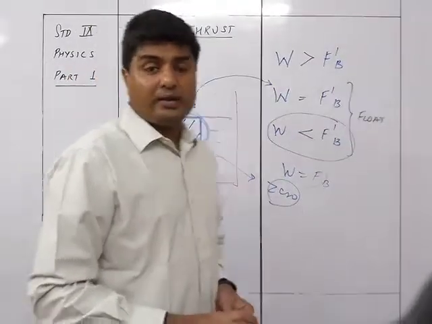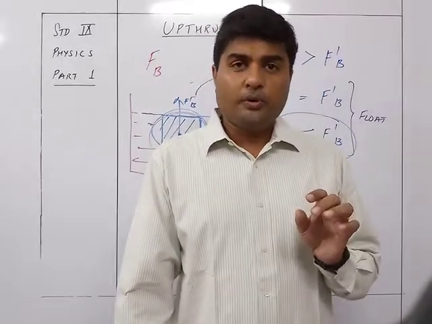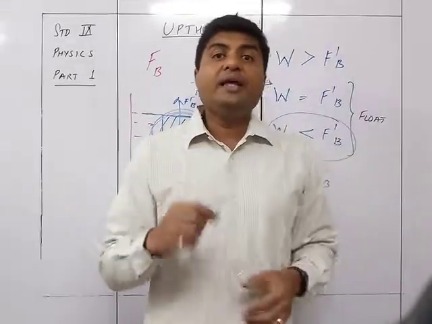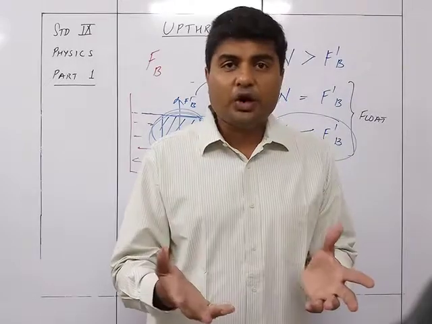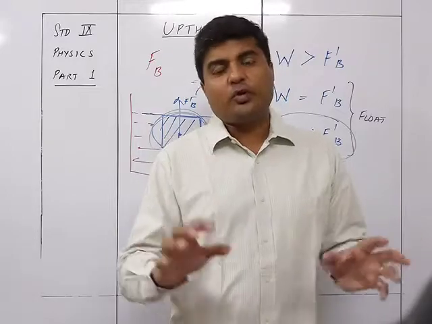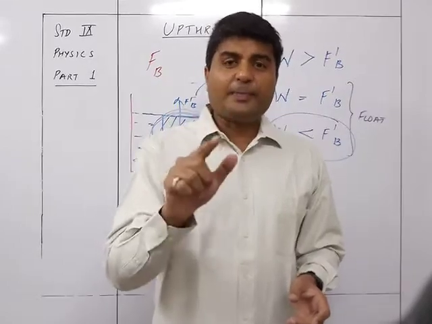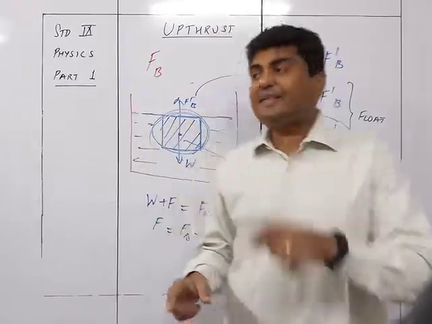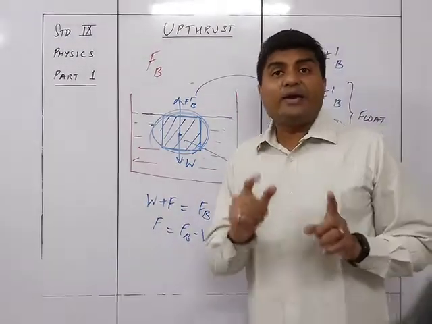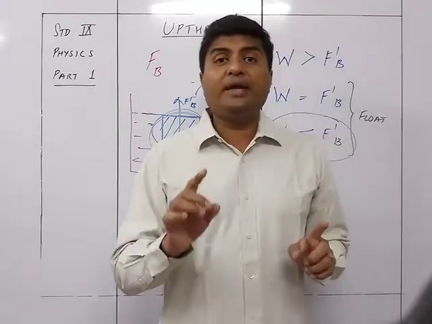And that gives you a very good example. If you are playing in a swimming pool, you can even lift a person who is double your weight. If you weigh 40 kg and somebody weighs 80 kg, in the swimming pool you will be able to lift him. Why? Because if that 80 kg person is floating, then his net weight is zero. The net weight of any floating body is zero.